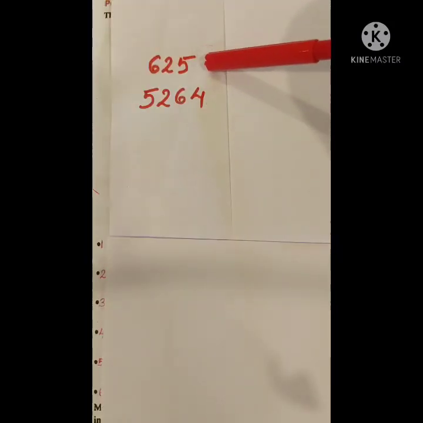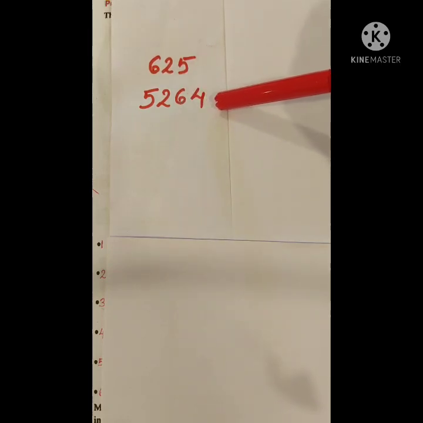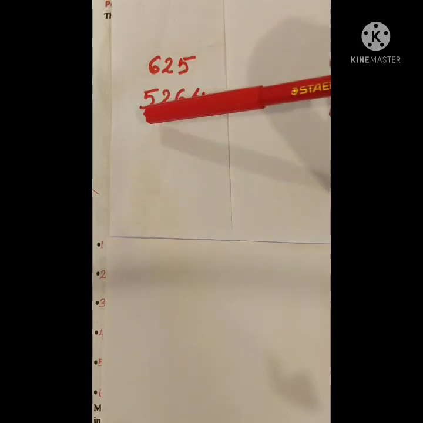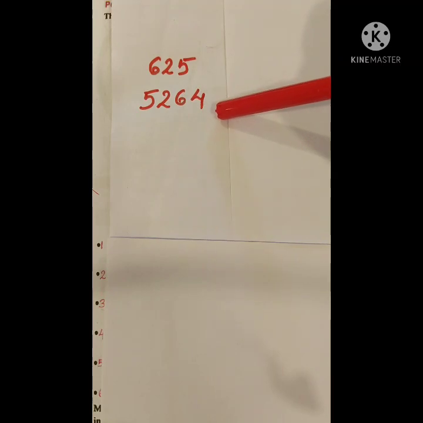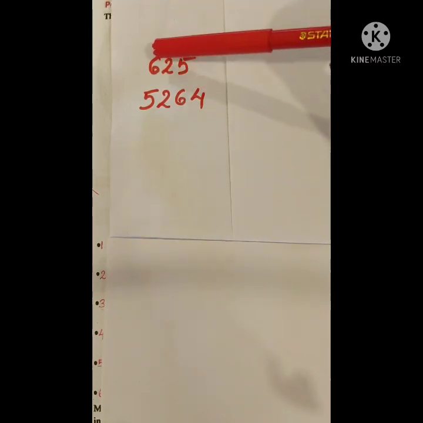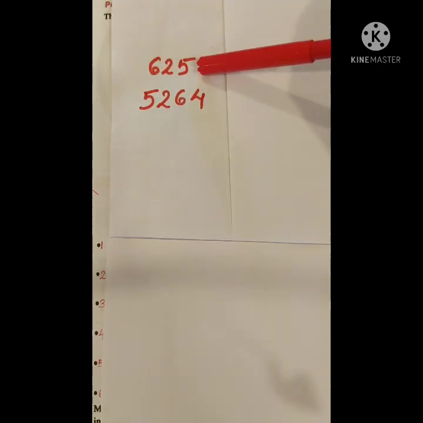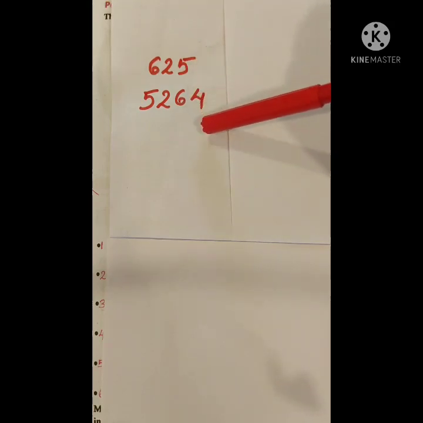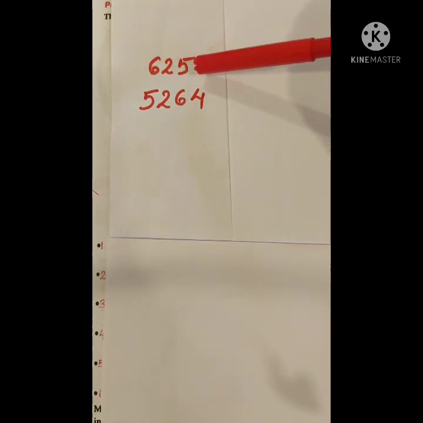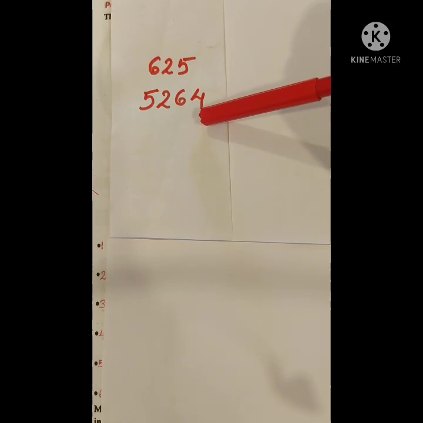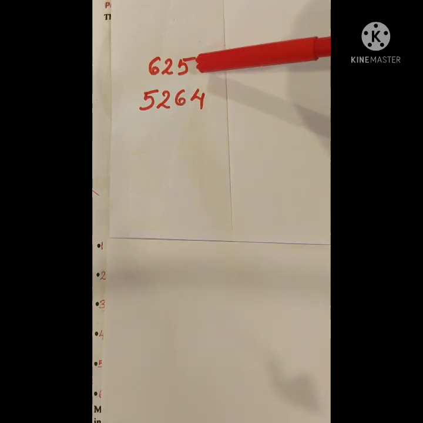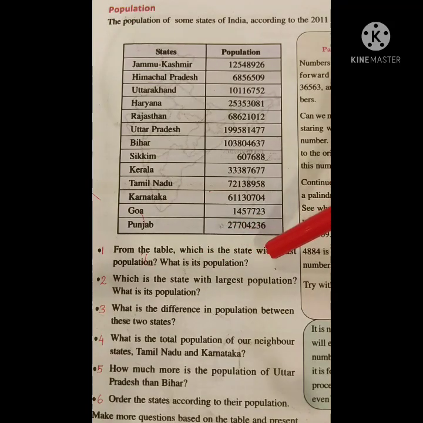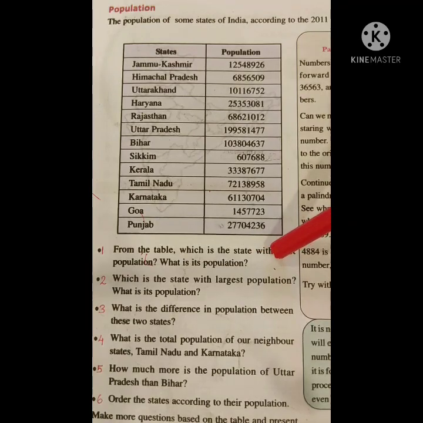We know that as the digits increase, the size of the number also increases. Consider these two numbers. First one is a 3-digit number, second one is a 4-digit number. Which one is larger? Yes, the 4-digit number is the larger one. That is, 5264 is larger when we compare it to 625. Likewise, as digits increase, the size of the number also increases, or we can say that the number becomes larger. Here Sikkim is the state with the least population.